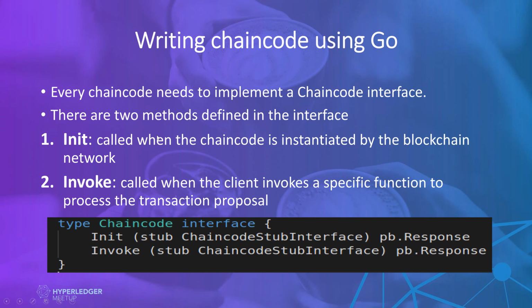Init is called once, at the time of instantiation, and it's just like a constructor in an object-oriented language. It will be called only once, whenever the chaincode is instantiated. The reason it is provided is that if we want to initialize some values, we do it in the init method.